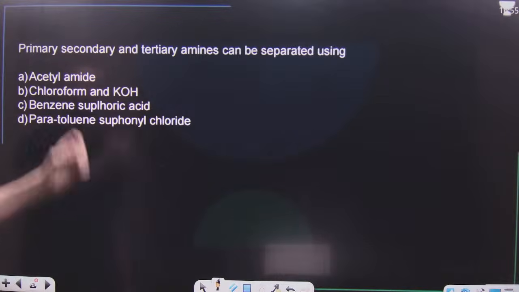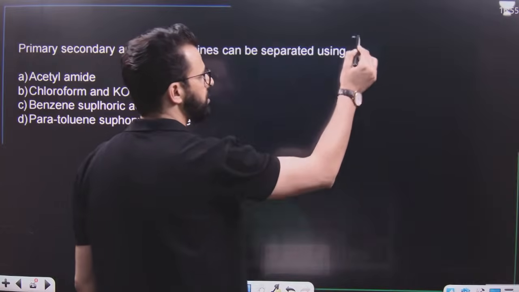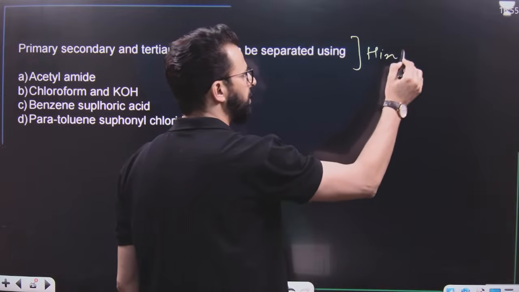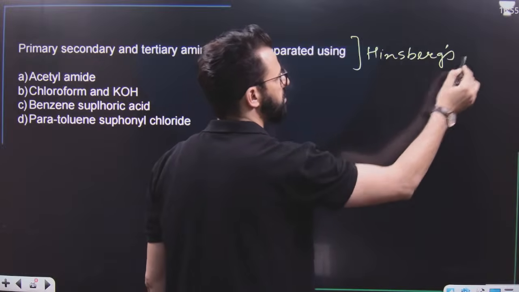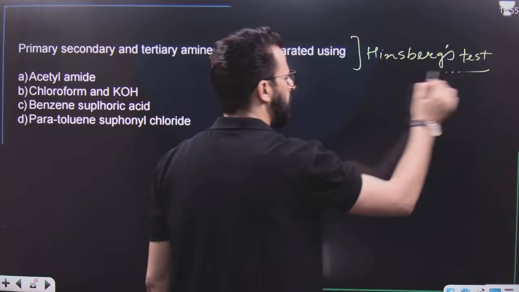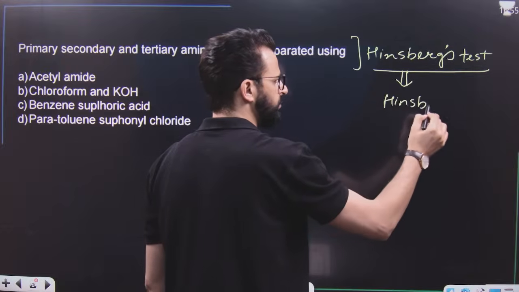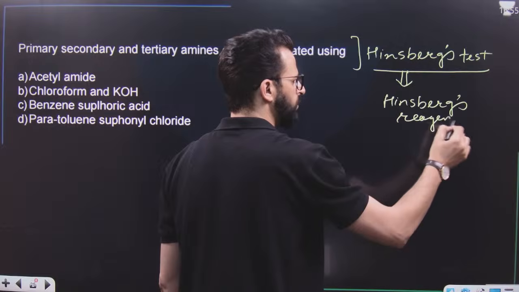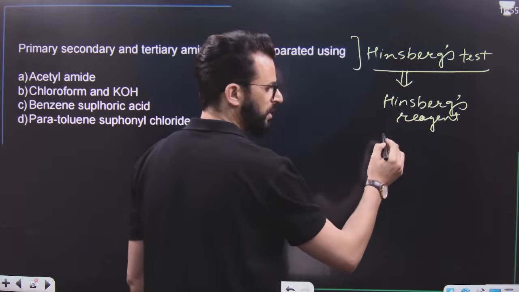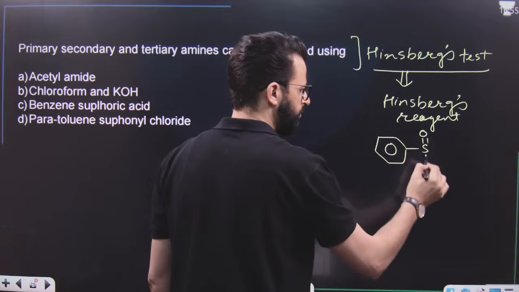After that, primary, secondary and tertiary amines can be separated very simply by using Hinsberg reagent, in a test known as the Hinsberg test. And what is Hinsberg reagent? Listen carefully. It is this one, benzene sulfonyl chloride.